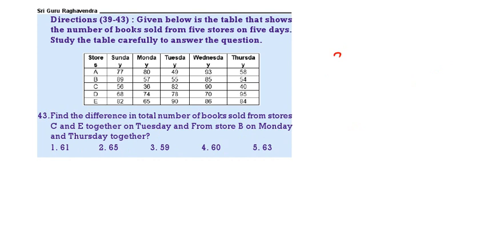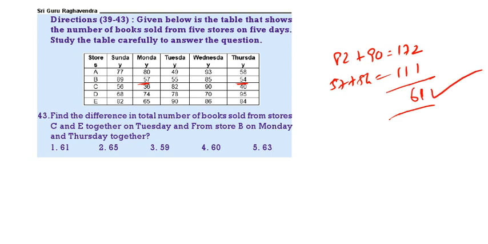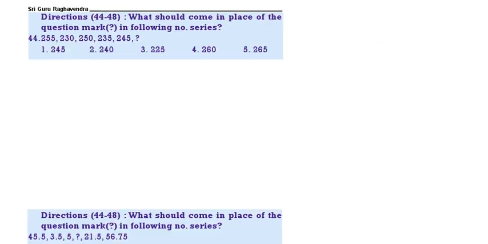Next. Find the difference in the number of books sold from C and E Tuesday. C Tuesday 82. E Tuesday 90. Total 172. B Monday, Thursday. B Monday 57 and Thursday 54. So what is 57 plus 54? That is 111. So what is the difference? The difference is 61. 1 is the correct answer.